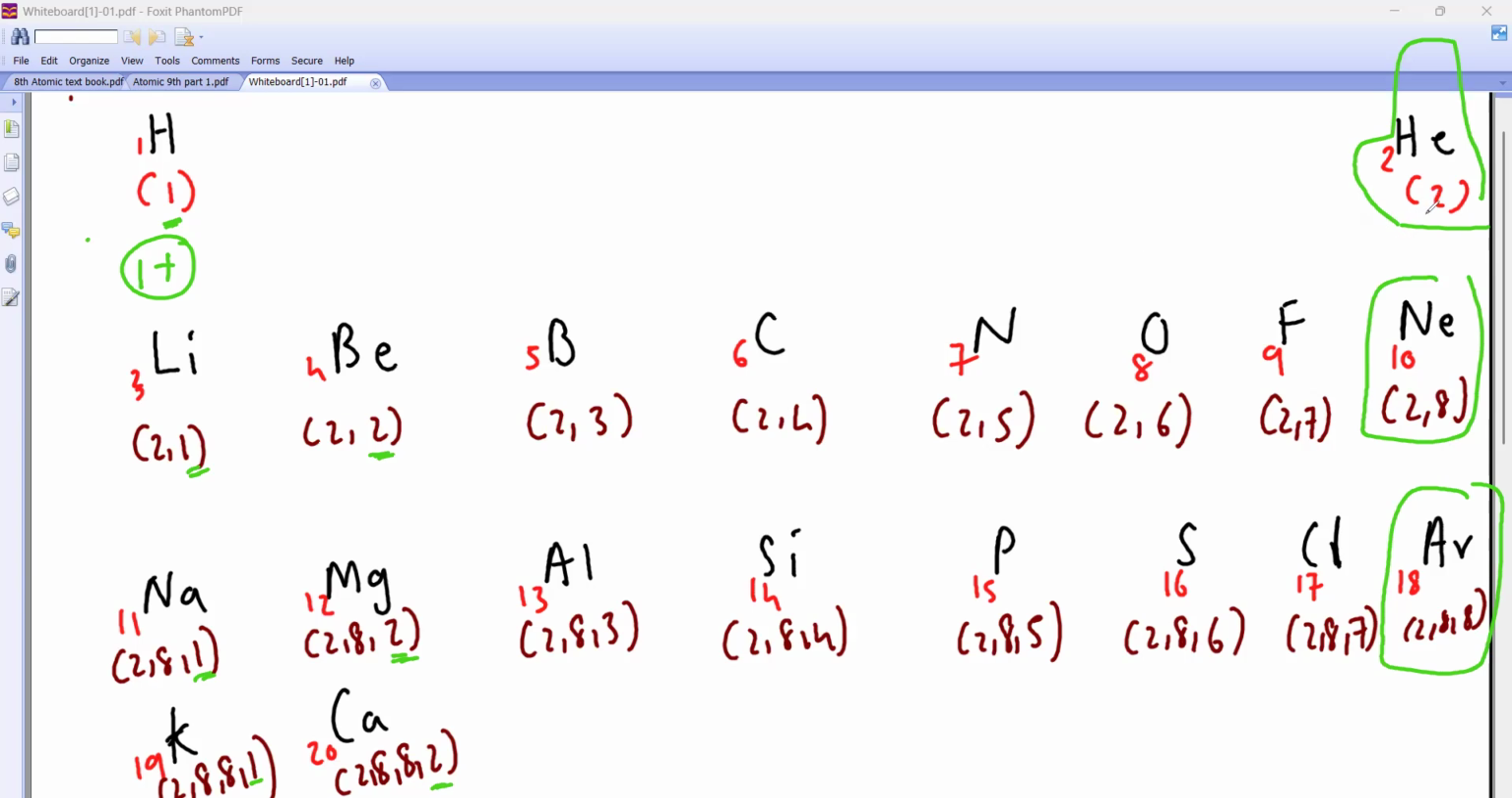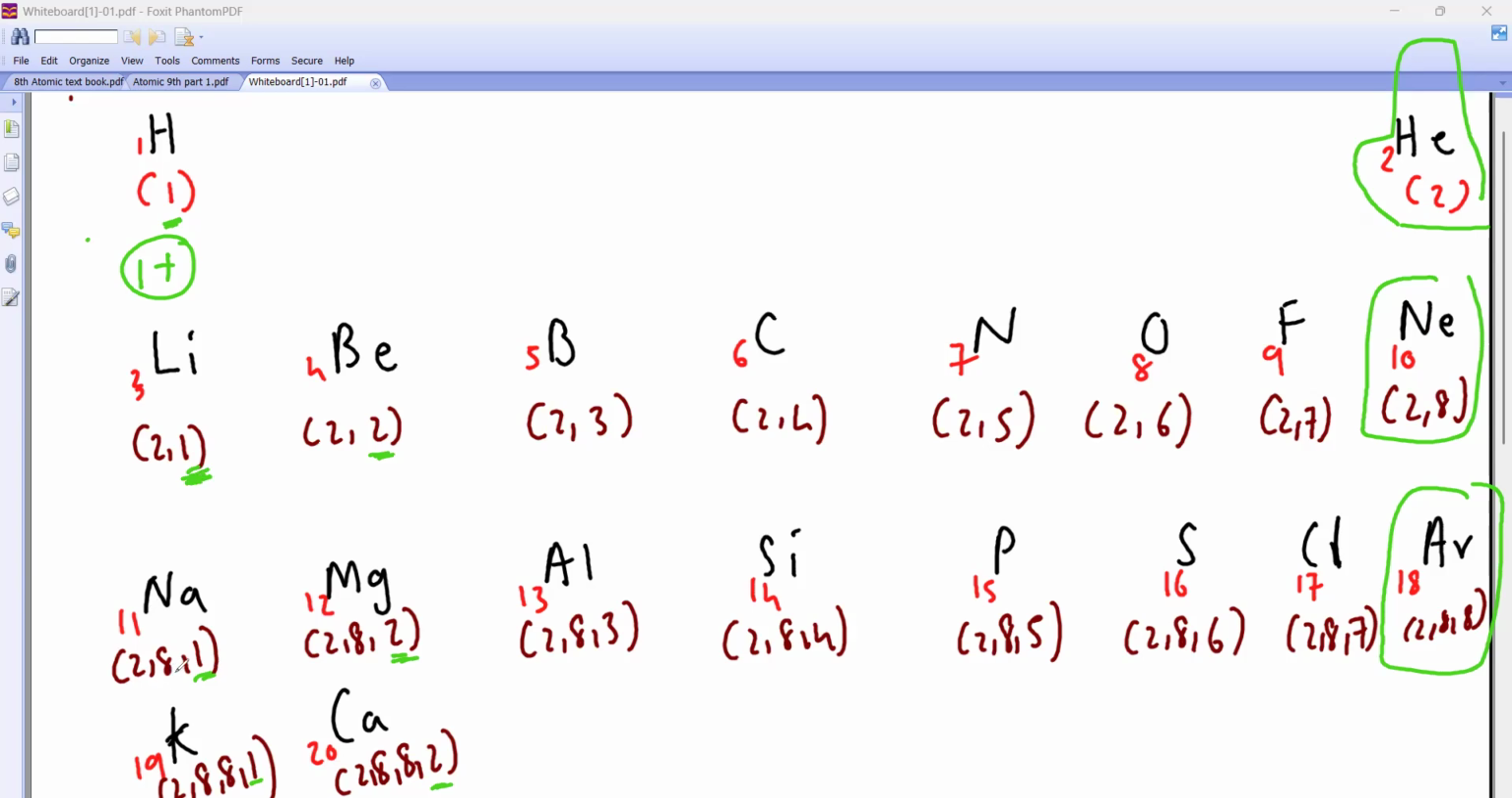Every element will try to attain the electronic configuration of the nearest noble gas. In order to do that, they will either lose, gain, or share electrons. Sharing will also happen. So, who is the nearest noble gas to lithium? Lithium is atomic number 3. So who is nearest? Helium, right? In order to become like helium, it will lose this electron. It will lose 1 electron.